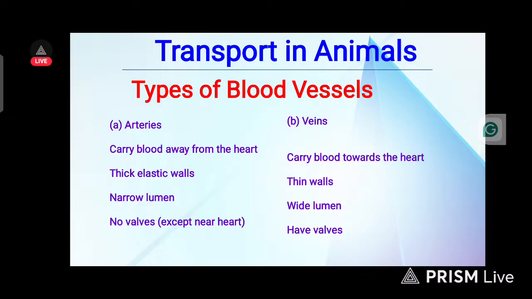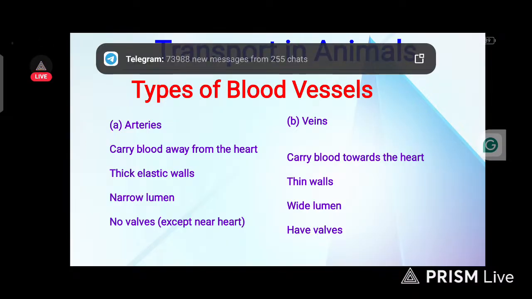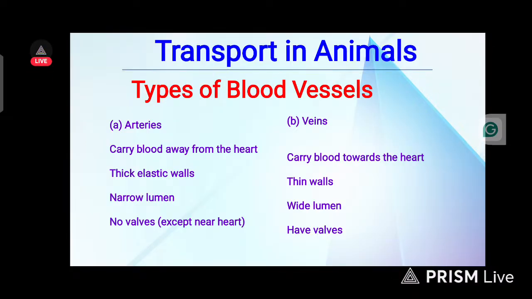On the second aspect of the blood vessels, we have the veins. Veins carry blood toward the heart. And it has a thin wall. Like we say, artery has thick walls, but vein has thin walls. It has a wide lumen, and it has valves. This one has no valve, this one has valves.